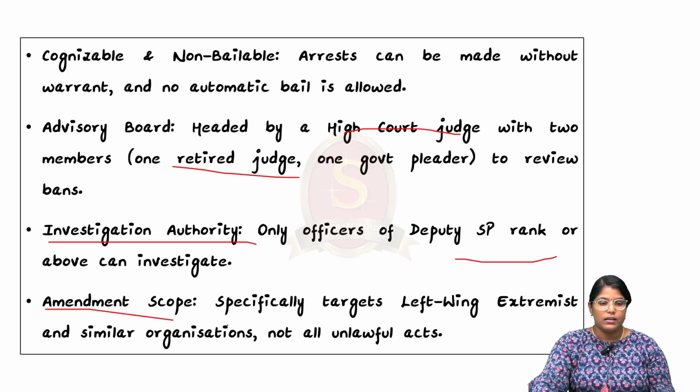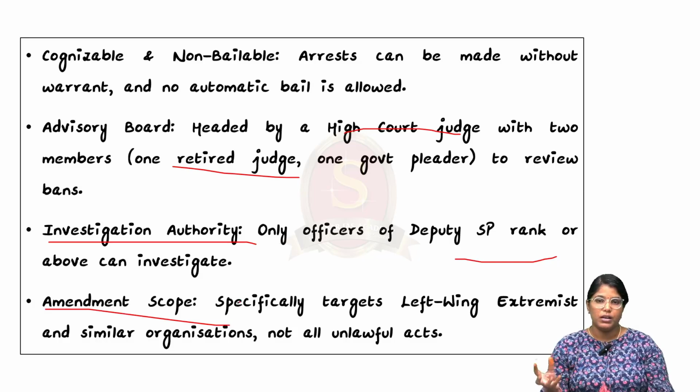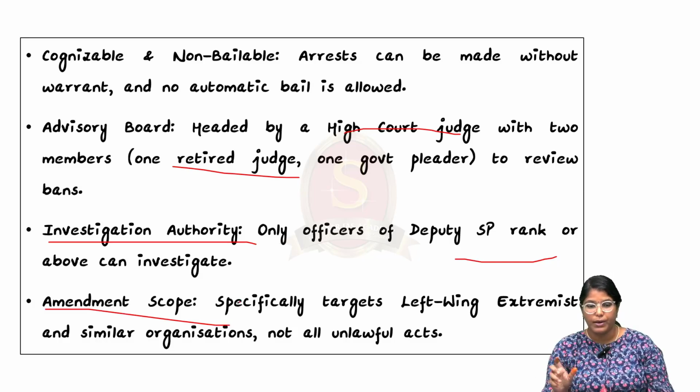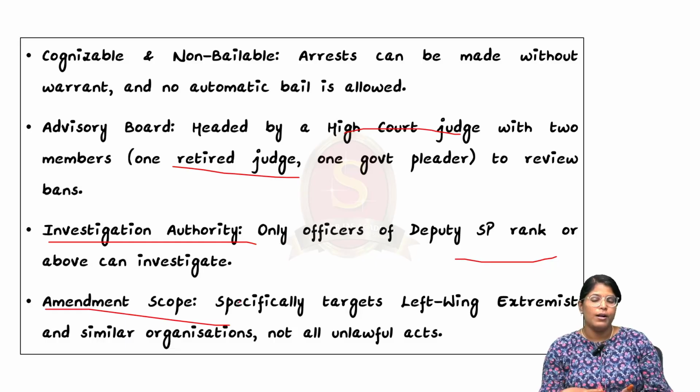And finally, the amendment scope. This particular bill focuses only on left-wing extremism and similar organizations, and it says not all unlawful activities are actually covered under this act. So it is said so, but the terms that we saw, it has wider coverage.